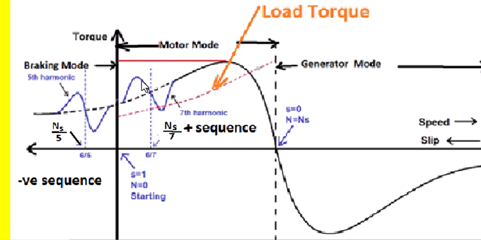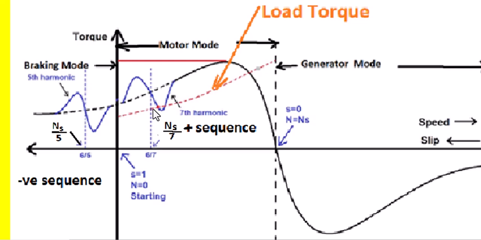So the motor reaches the torque at this point, whereas the load torque is here, meaning the rotor can attain maximum speed up to here, that is ns by 7, and beyond this it cannot move, because beyond this the motor torque reduces, whereas the load torque remains like this.